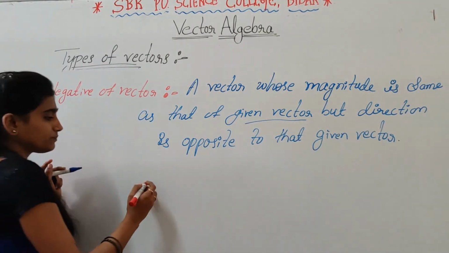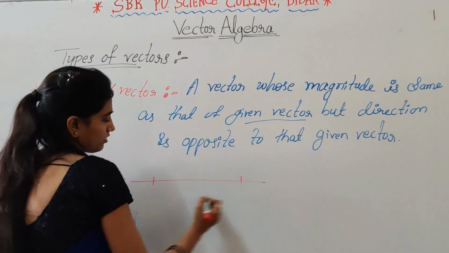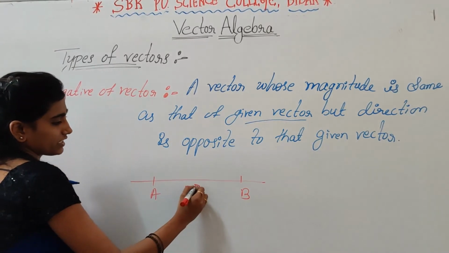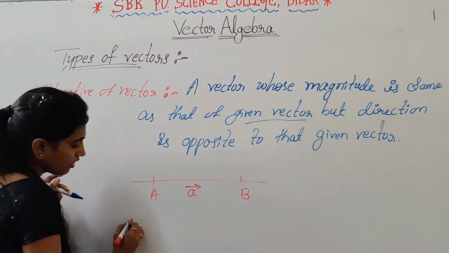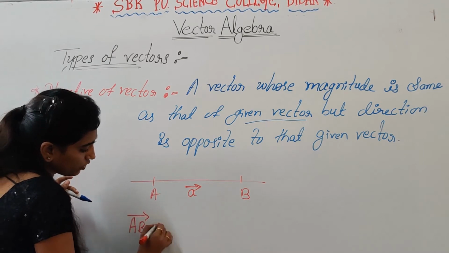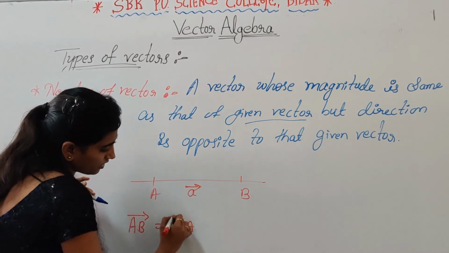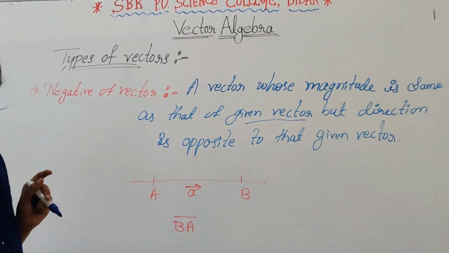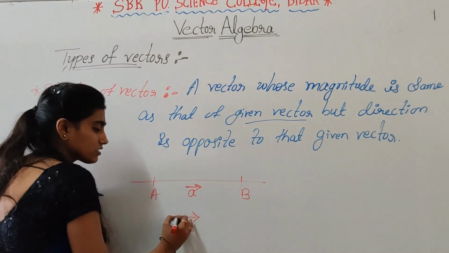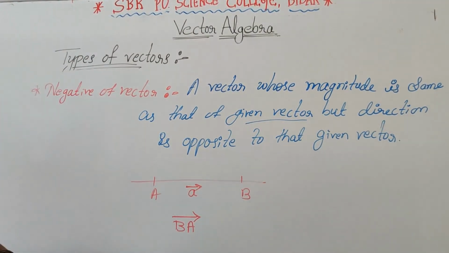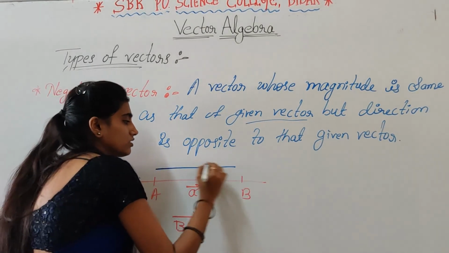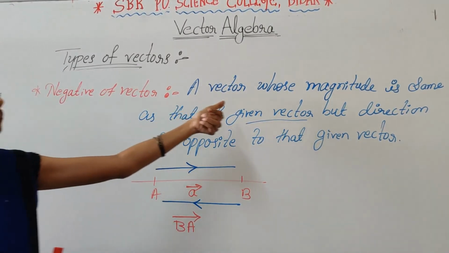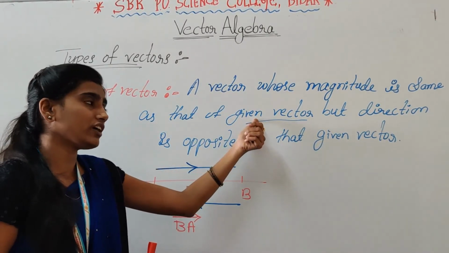For example, here vector AB. So here AB is equal to BA. If we are writing negative of this vector AB is BA. So BA is a vector whose magnitude is same as that of given vector.